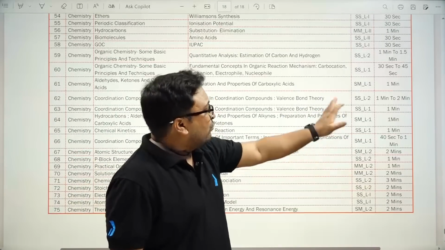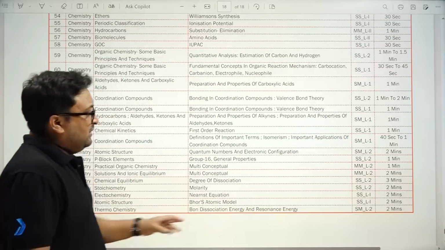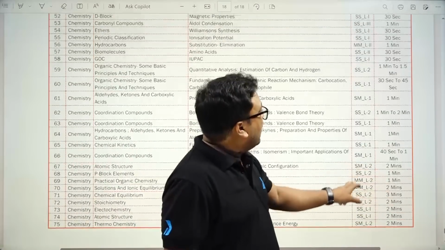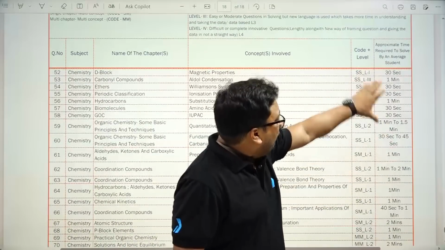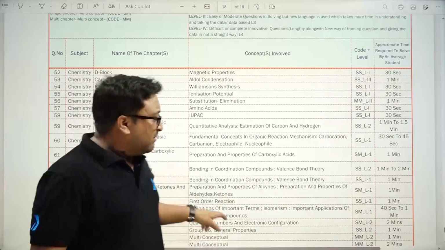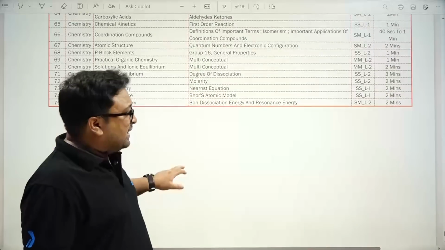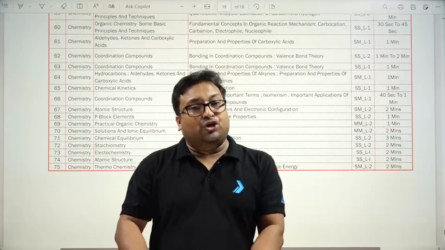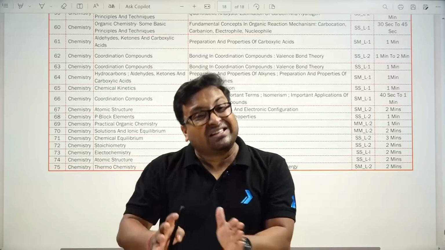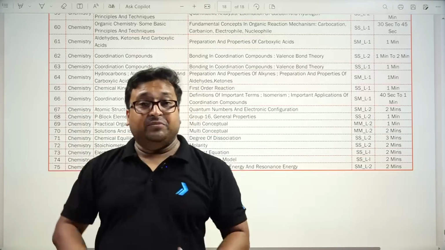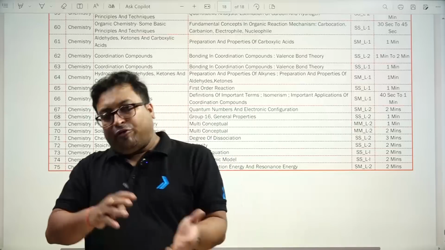Level 3 and level 4 questions are a little bit fewer in this one, but the time requirement is very high: 2 minutes, 3 minutes, 1 to 2 minutes. Only a few questions required 30 seconds to solve. That's why, overall, we can say this year chemistry requires more time to complete the paper, and that will be totally reflected in the time management of physics and math for many students.